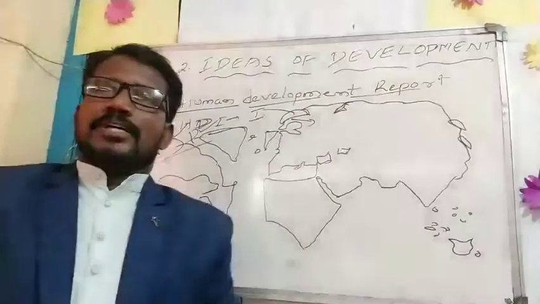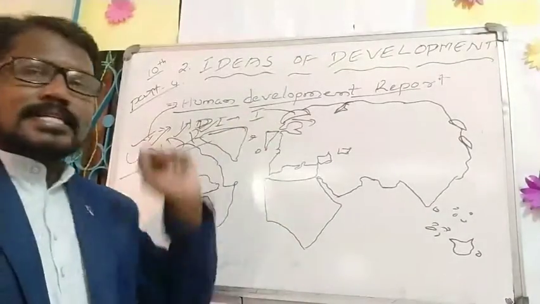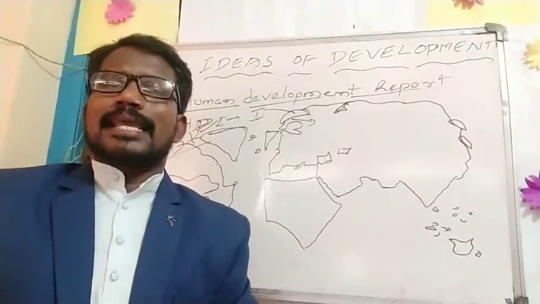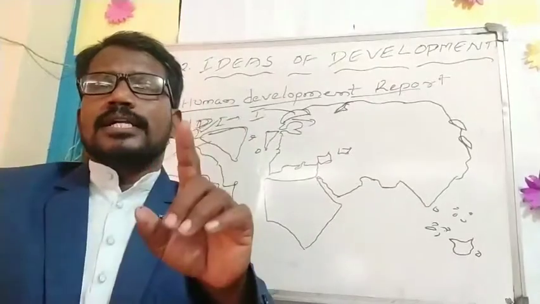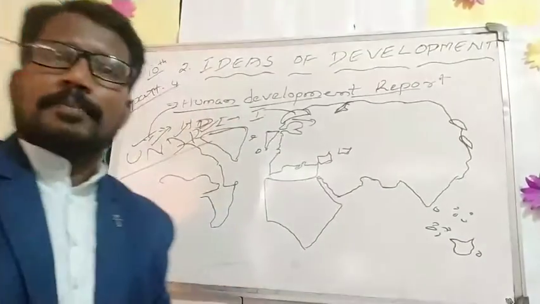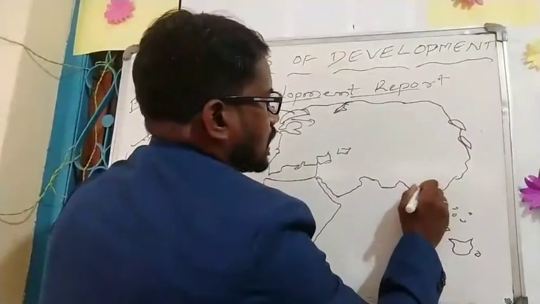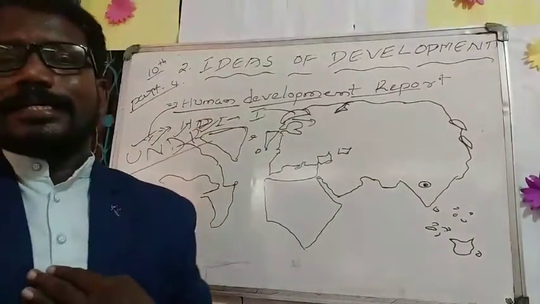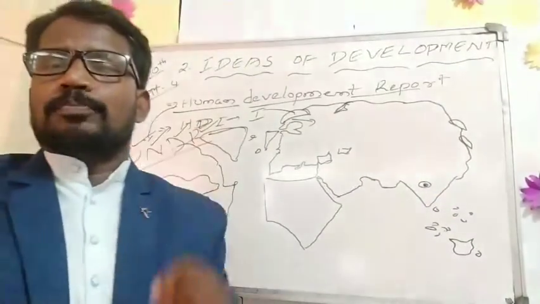In the Human Development Report, Norway is getting the first place, the second is Switzerland, the third is Ireland. But what about India's place? This is our country. We are getting 129th place.